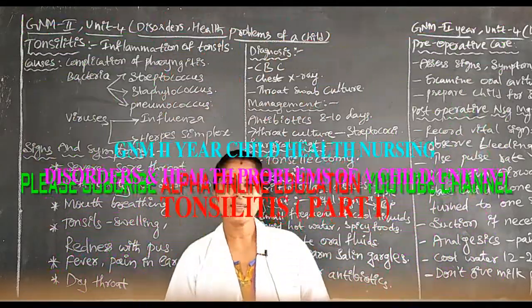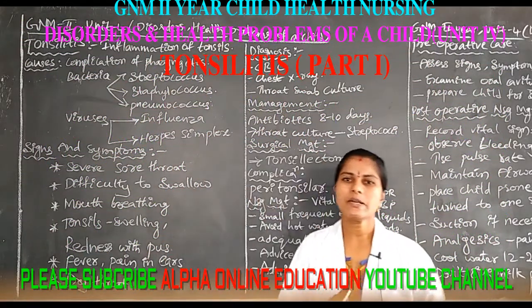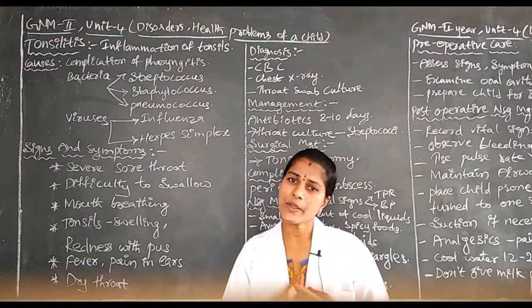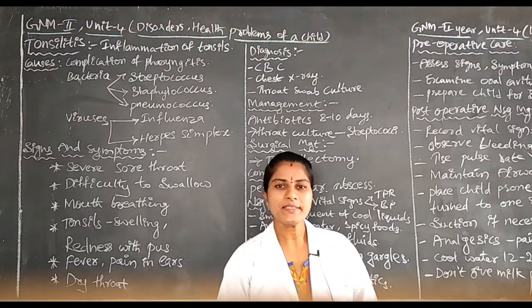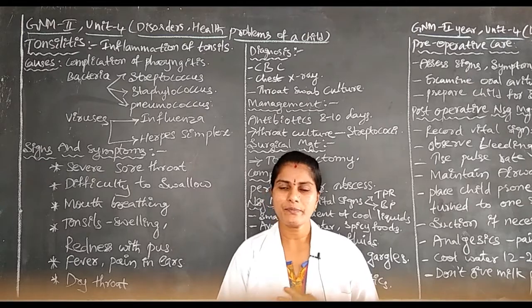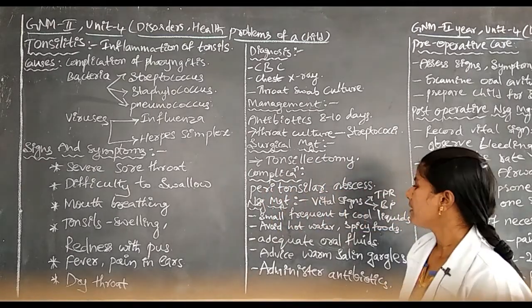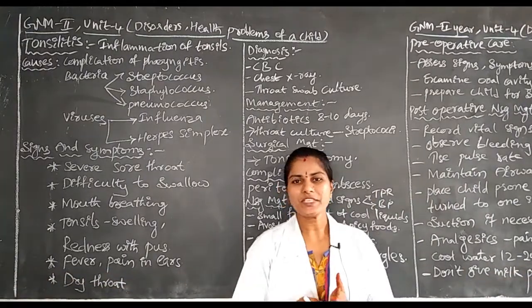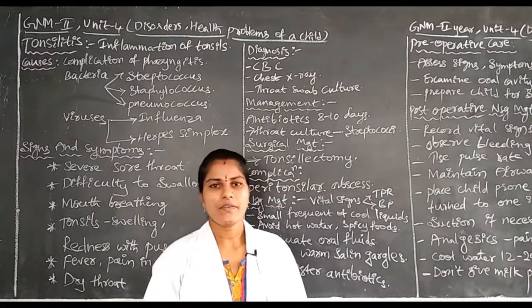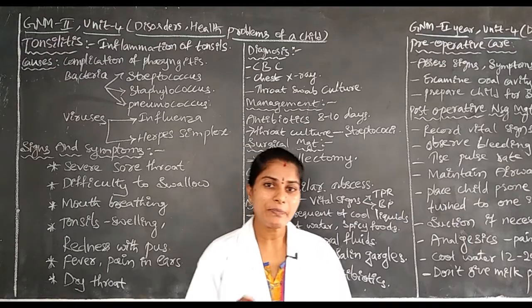Okay, what is meant by vital signs? Temperature, pulse, respiration, BP. Okay, these are the major vital signs for improving the children's health. Okay, next here, if the body temperature is increased, we have to administer the antipyretic drugs.